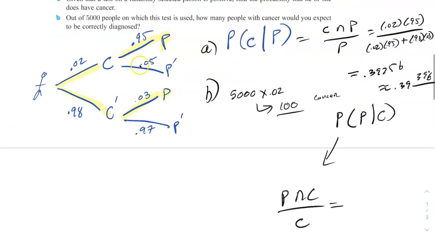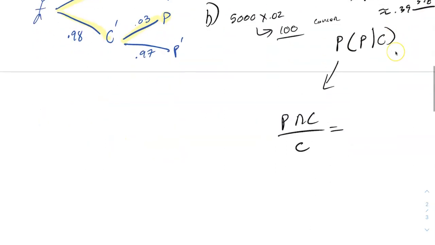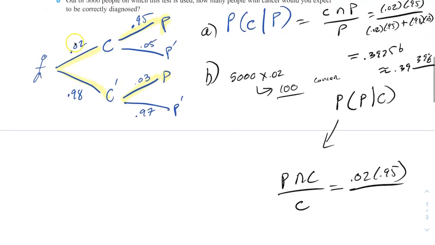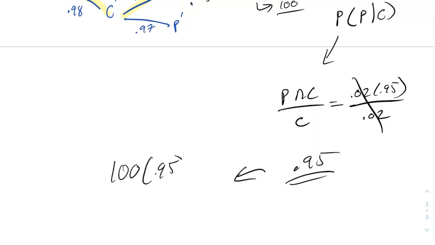Positive and cancer we did earlier, that was 0.02 times 0.95. And then cancer is 0.02. So these cancel out and you just get 0.95. So 0.95 out of 100, I almost forgot, we multiply by how many people we have, 0.95 times 100, which is 95 people.